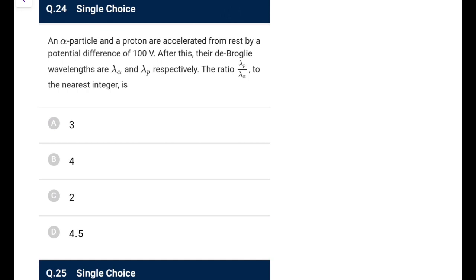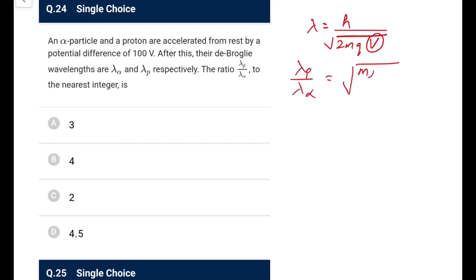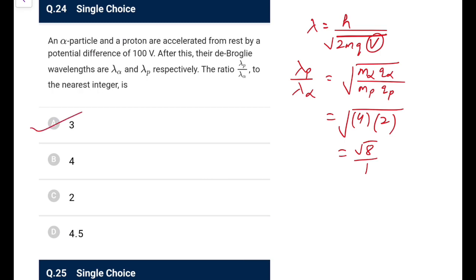After this, their de Broglie wavelength is asked as a ratio. Lambda is what we wrote some time back, h over root 2mqV. Both have the same V. So lambda proton to lambda alpha, you will do reverse: root of m alpha q alpha over mp qp. So m alpha is 4 times mp and q alpha is 2 times, so the ratio would be root 8. So we can directly say the ratio would be root 8 is to 1, so the nearest integer would be 3. That would be the answer here.